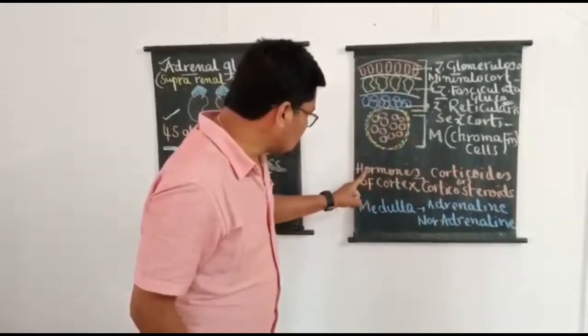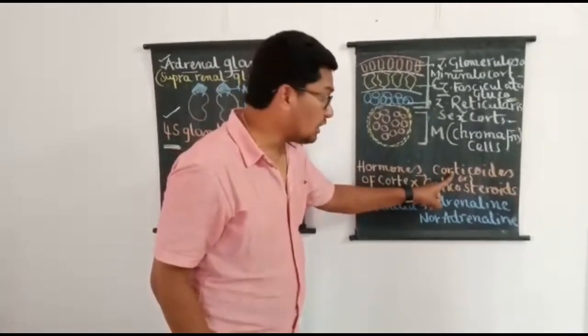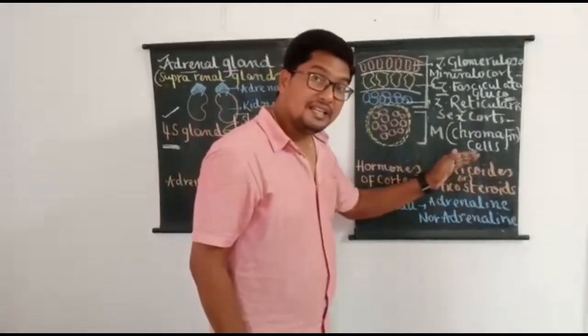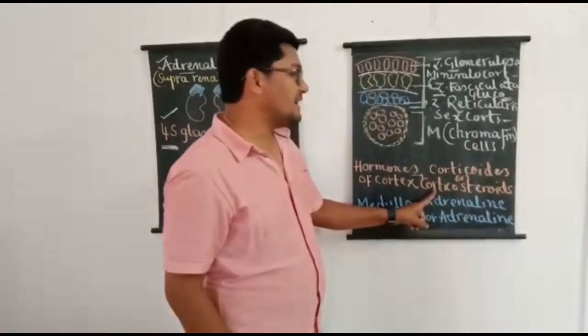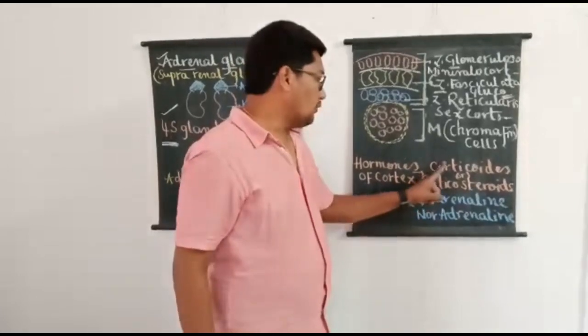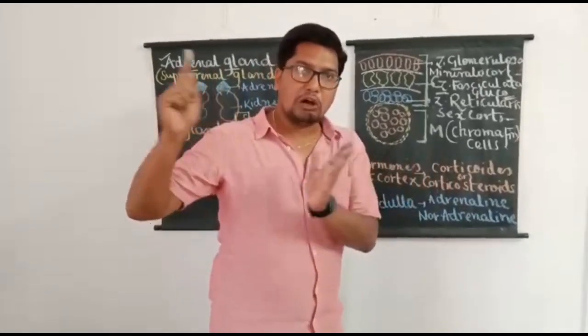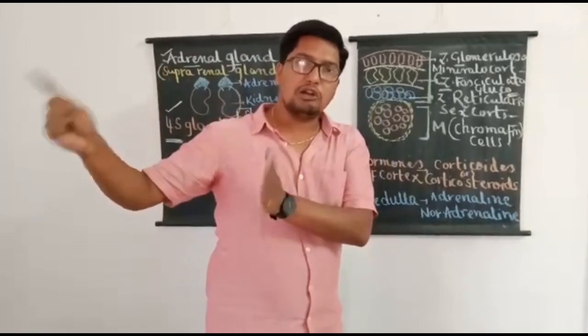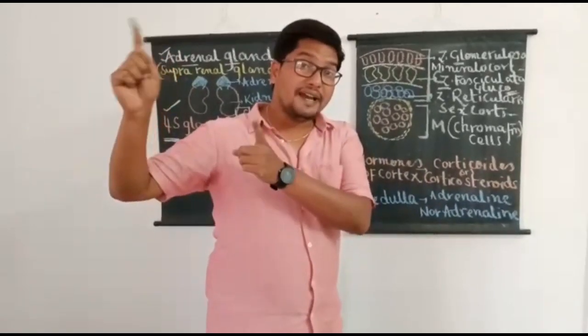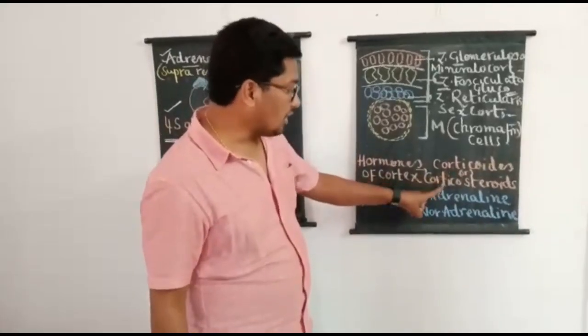All the hormones produced from the adrenal cortex are commonly called corticoids. Chemically, they are steroids. That's why they are called corticosteroids. So, first students should remember what corticoids are. Hormones produced from the adrenal cortex, together called corticoids. Chemically, they are steroids in their nature. That's why they are otherwise called corticosteroids.